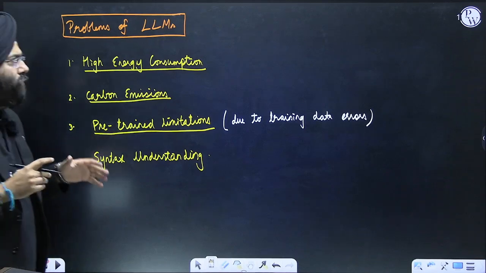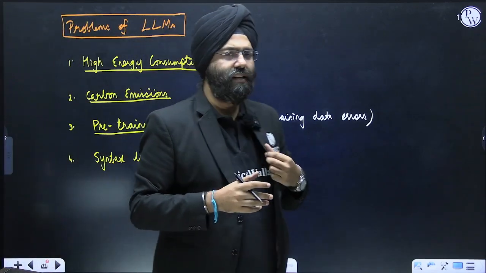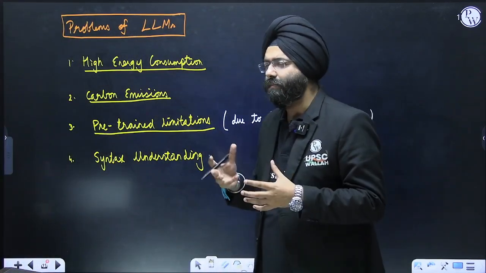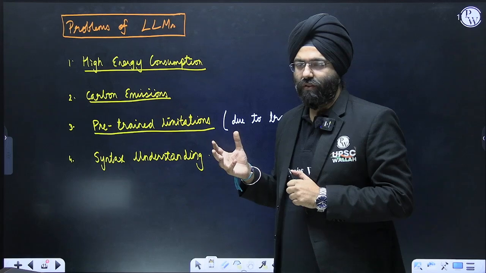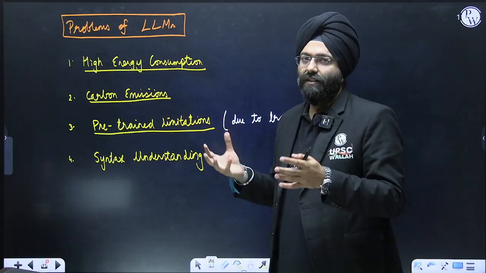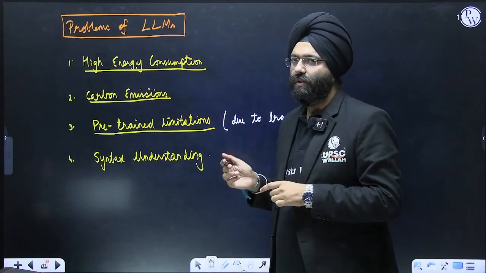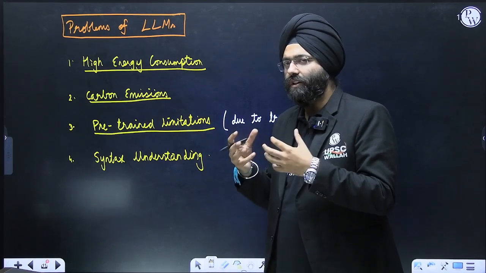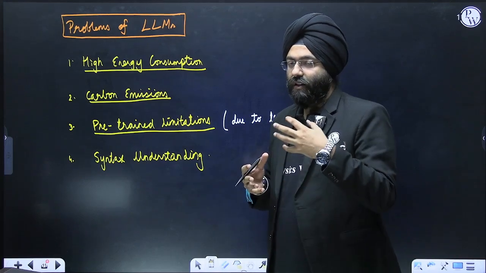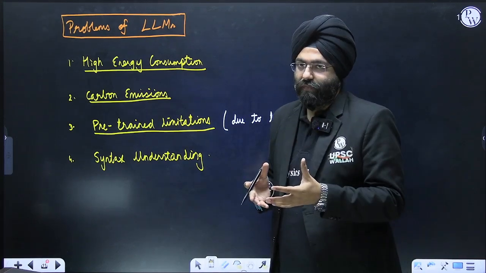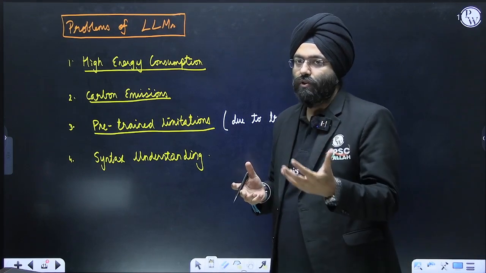Now, what are the problems of LLMs? These are based on very large computers which consume a very high amount of energy. So they are like energy guzzlers. That is a major problem. Carbon emission, because it is consuming a lot of energy. Obviously, we know that a major source of power generation is also thermal power. Now it will lead to carbon emissions also.